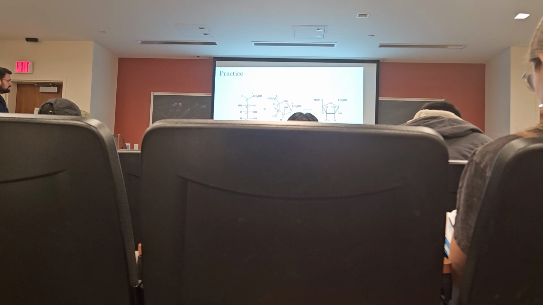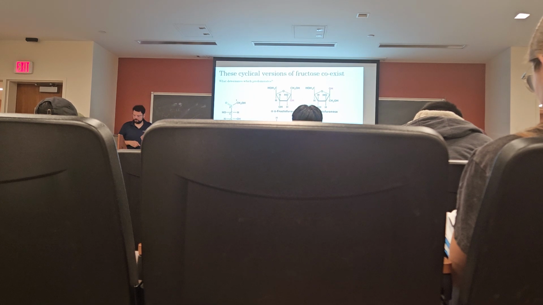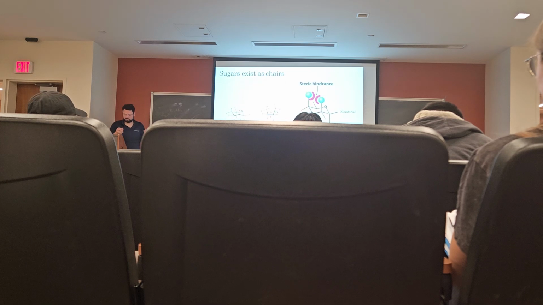We know that this is going to be D fructose. So we can't just, by closing the ring, convert it from D to L. It's always going to be D now. That's what we're starting with. So because we're starting with D, we know that our closed ring will be D. So we'll put carbon number 6 above the plane of the ring, and that leaves us with carbon number 4, which is on the right, so that will be down, and carbon number 3, which is on the left, so that will be up. And now we have fructofuranose. So we talked about this, which exists, it's just steric hindrance.